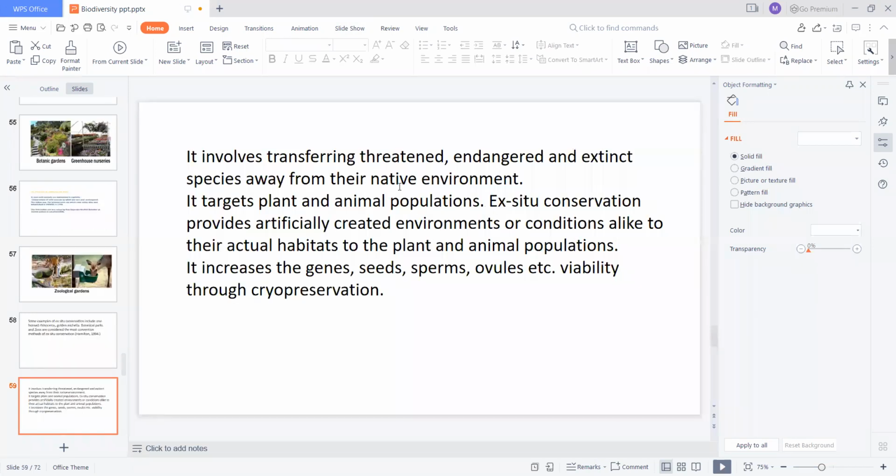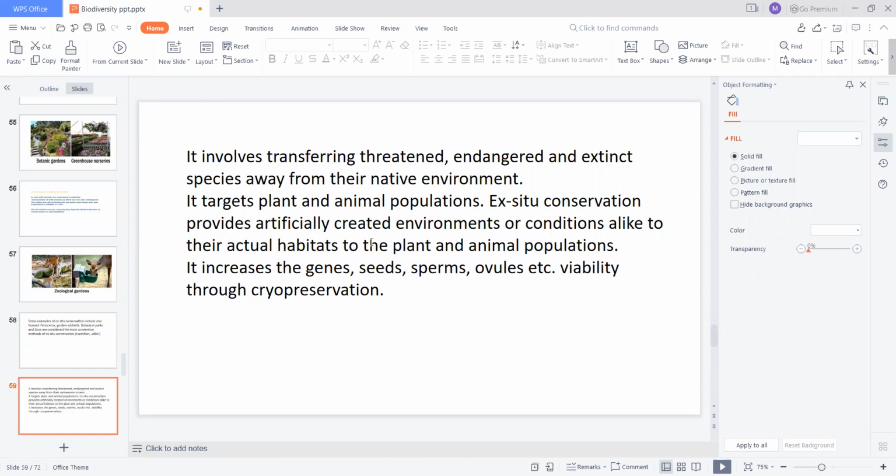It involves transferring threatened, endangered, and extinct species away from their native environment. It targets plant and animal populations, and provides artificially created environments or conditions like their actual habitat.